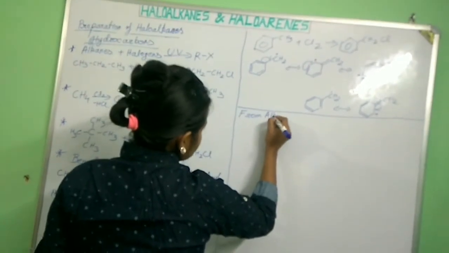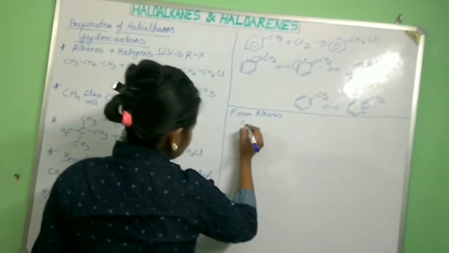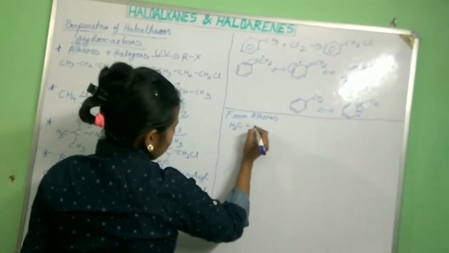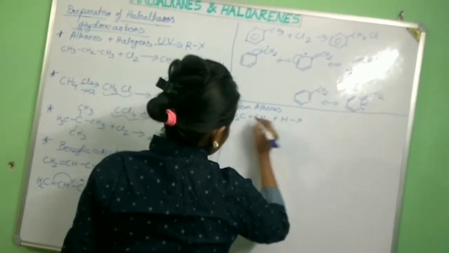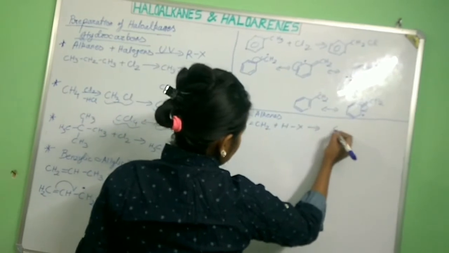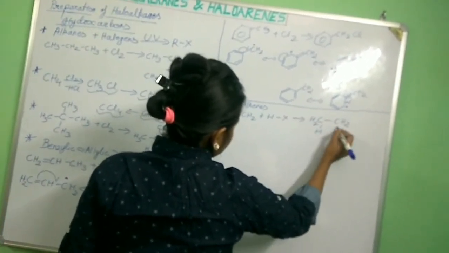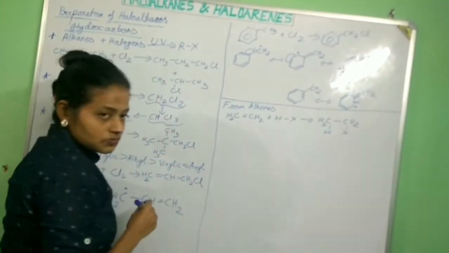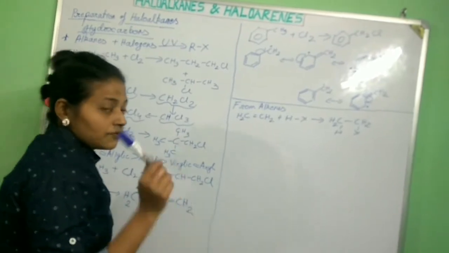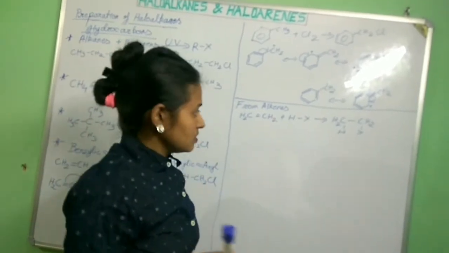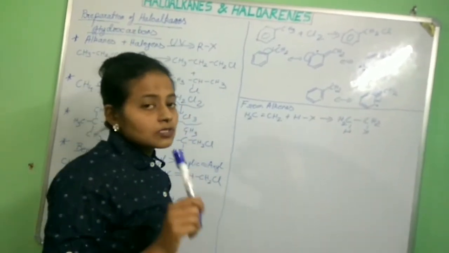Okay, from alkenes. Now, if we take any alkene, CH2=CH2 plus HX, what will we get? This bond will break and we will get CH2, HX. Simple. This was the product. But if there is any unsymmetrical alkene present, while adding a halogen acid, we must follow Markovnikov's rule.